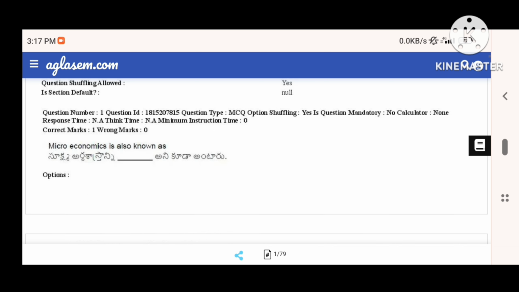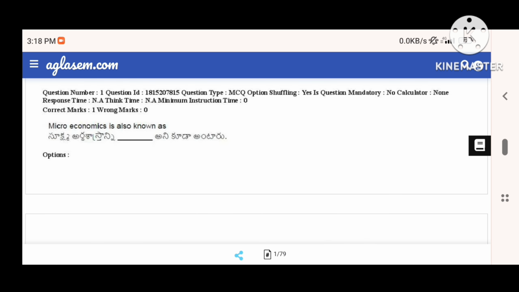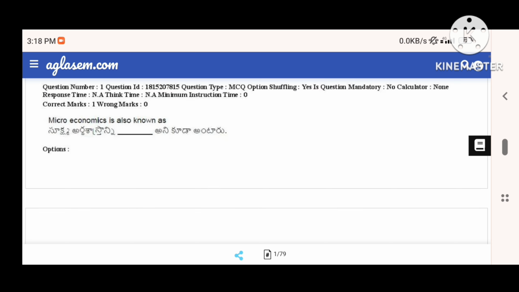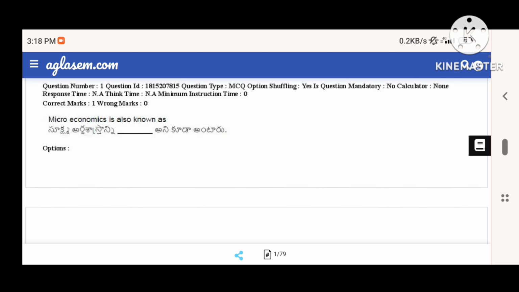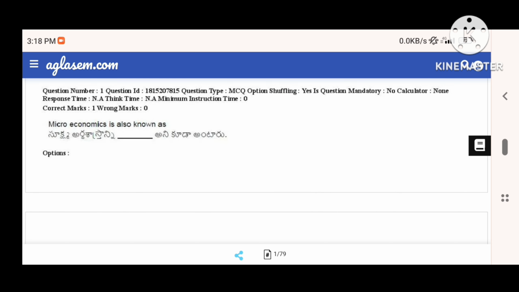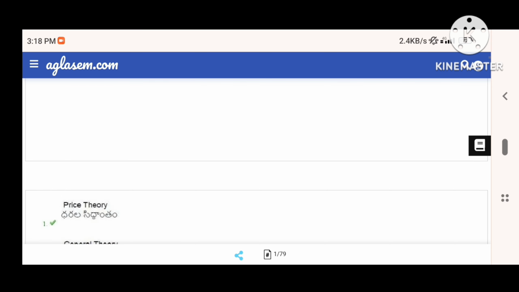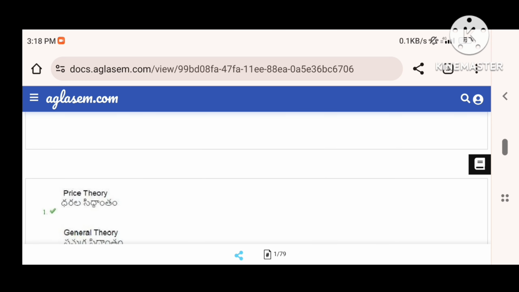Then coming to the first question: microeconomics is also known as... The students who are familiar with economics know the answer. It is price theory. One simple explanation is that microeconomics tells about how the prices of individual factors of production are determined. In a nutshell, economics is divided into microeconomics and macroeconomics.